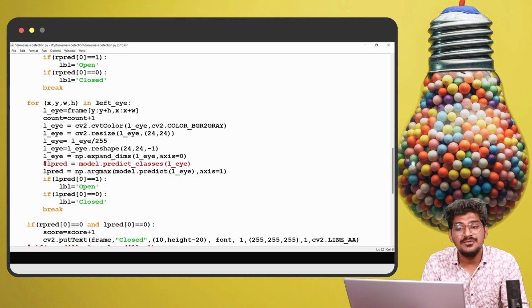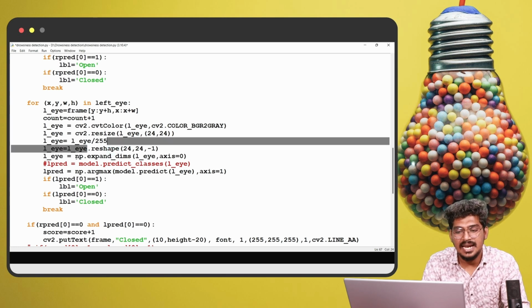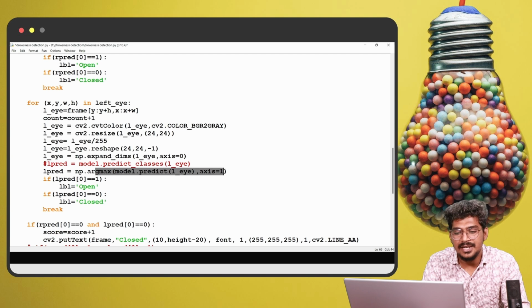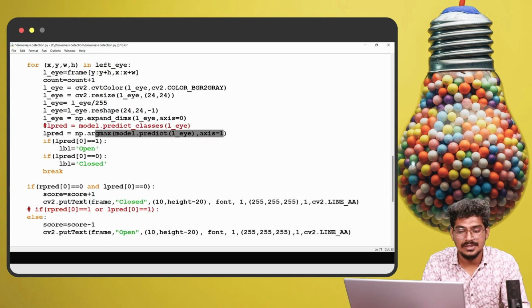So the same thing for the left eye. For the frame, the count will be increased. You can see here for the left eye, converting the color BGR into gray, then resizing the image, then normalizing the image, so the array range will be 0 to 1. Then reshaping the image, then expanding the dimension, then model prediction. If the index is 1, that is open. If it is 0, that is closed.